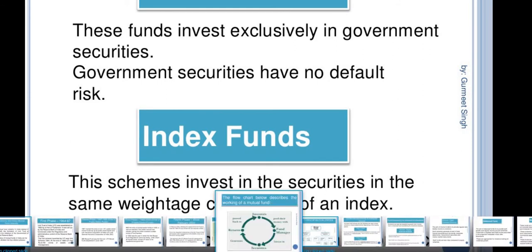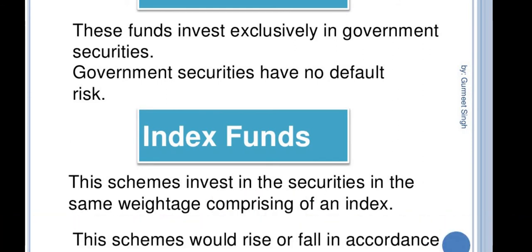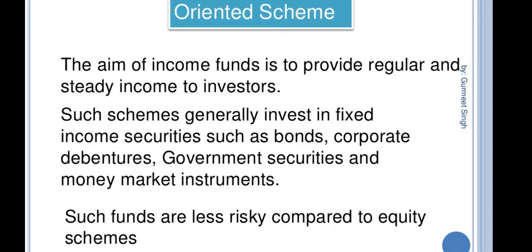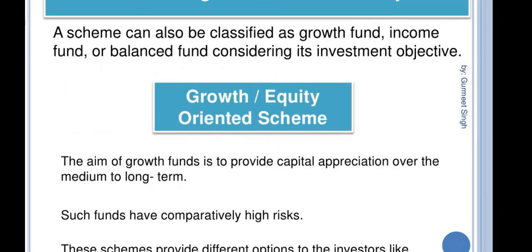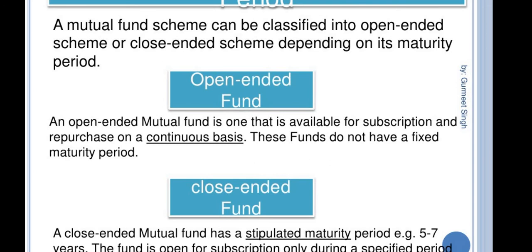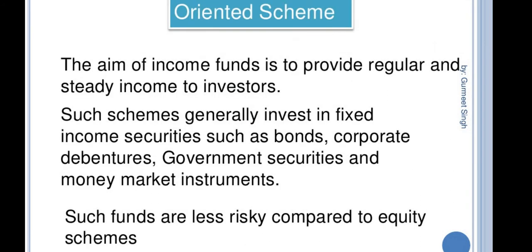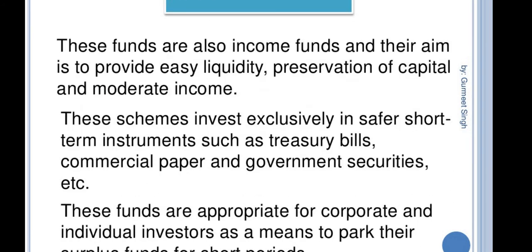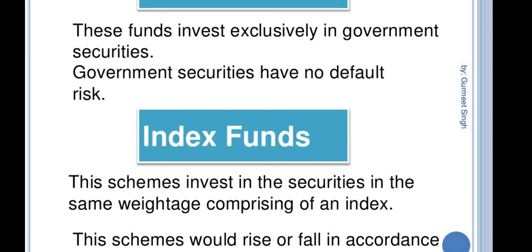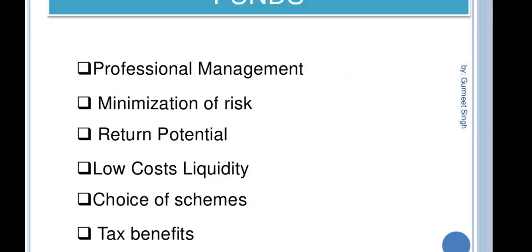These are the main funds. Which are the main funds? Closed-ended schemes and open-ended schemes, which are based on maturity period. Then, based on investment: growth oriented scheme, income oriented scheme, balanced fund, money market fund, gilt fund, and index fund.